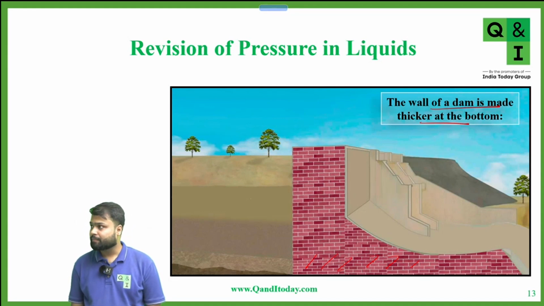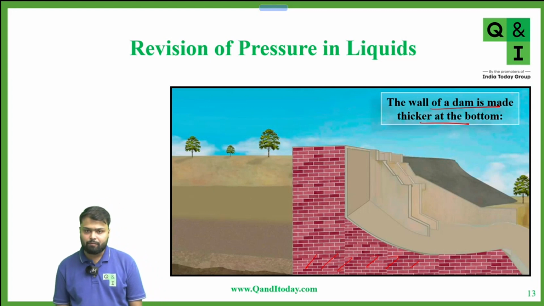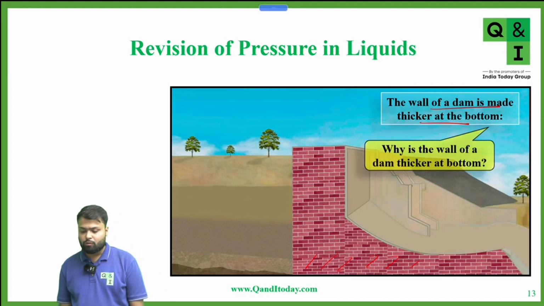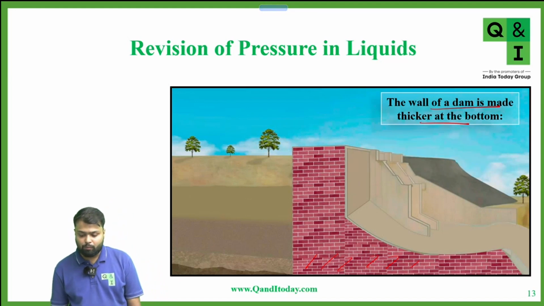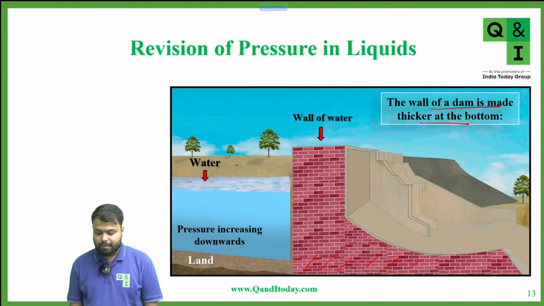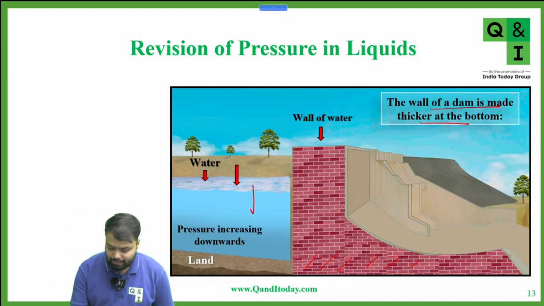Because the pressure is more in the depth. Very good. As the depth increases, pressure also increases. So why is the wall of a dam thicker at the bottom? Because as we go in downward direction, as depth increases, pressure also increases.